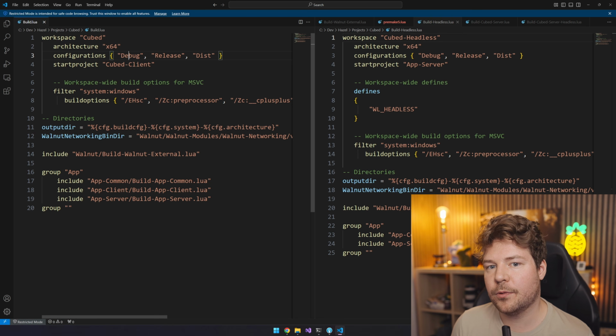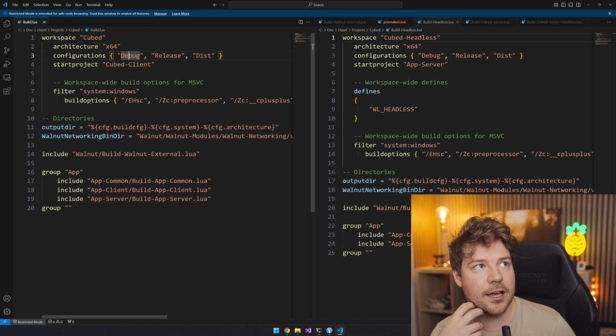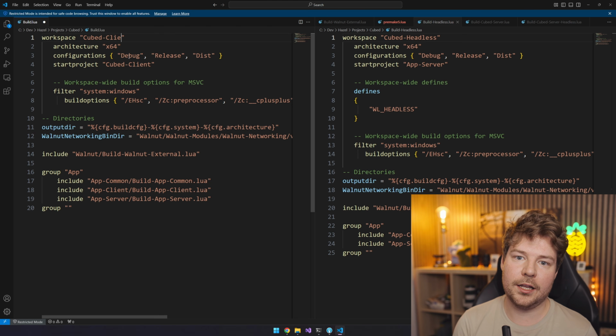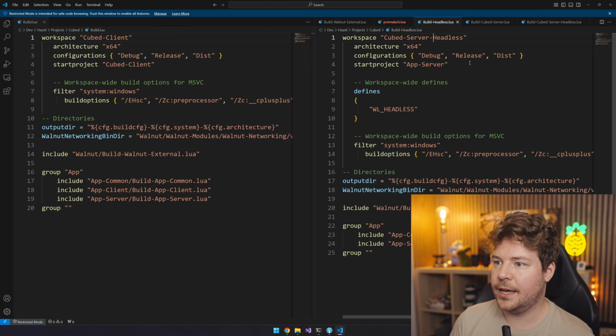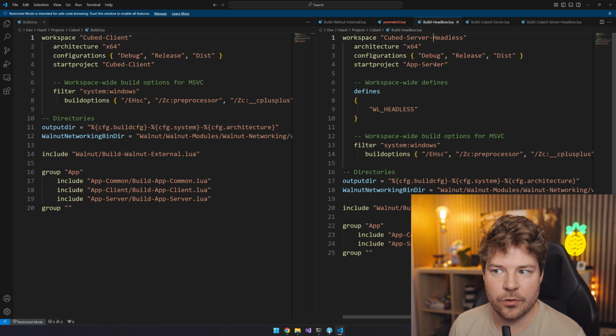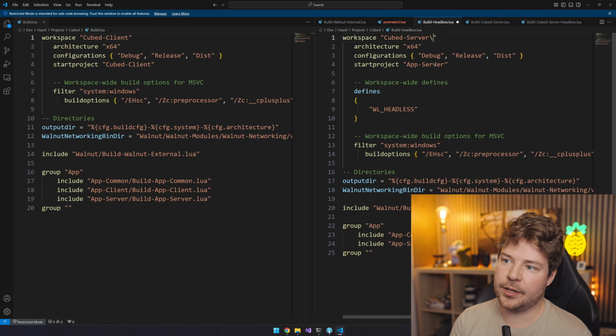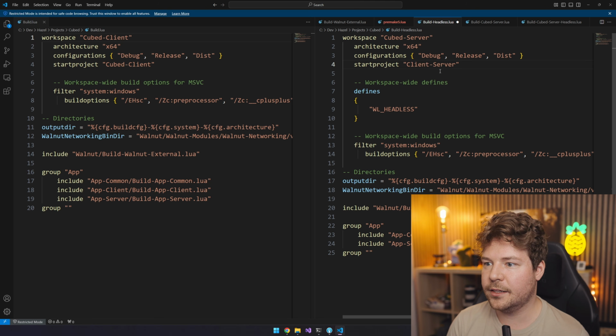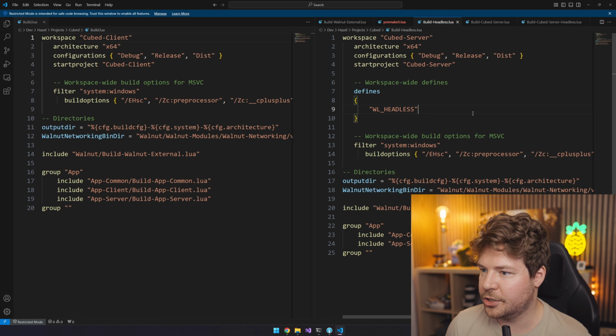That's the thing, do I want to have two different workspaces? Probably, yeah, two different workspaces for the server and the client. So we might actually call this cubed client and cubed server headless. The other thing that's probably worth considering is whether or not at this point we want to have a non-headless server at all. I'm going to probably say no. So let's just have a server and just have a client, and the server will just be headless, especially because this is such a simple project that I don't want to get too crazy here with complexity. So yeah, we can just say that the server is always headless.